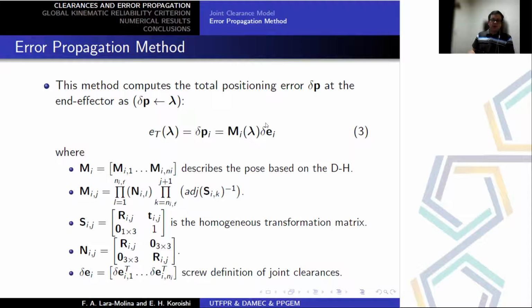The error propagation method maps the joint clearances, the joint errors, into the total error of the end effector. This model depends on the matrix MI, that also depends on the homogeneous transformation between the frames of the manipulator and a total orientation matrix, where delta EI is the screw definition of the joint clearances.